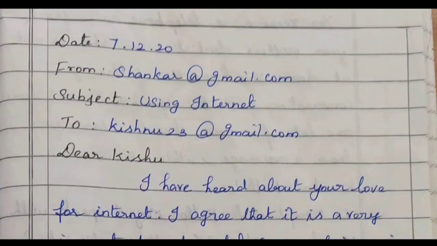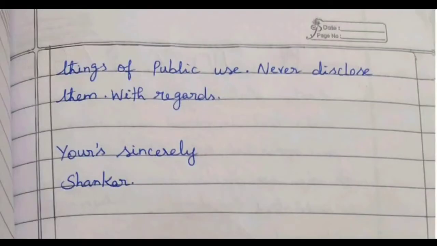So first, children, you need to start with the date, from address, subject, to address, salutation, dear, and their name. It should be written in a box, then the body of the email. Then finally you have to conclude with the subscription and name: yours sincerely, and the name of the person who is sending the message.